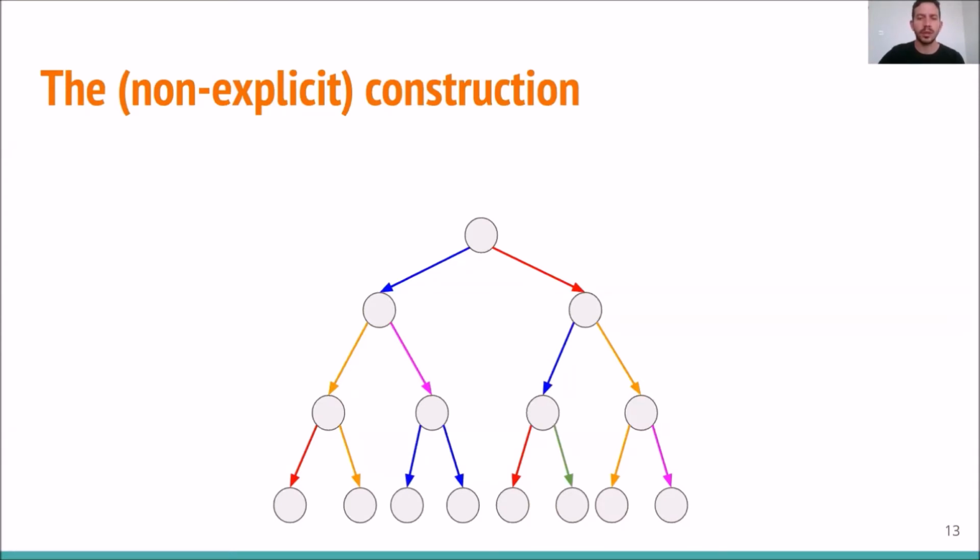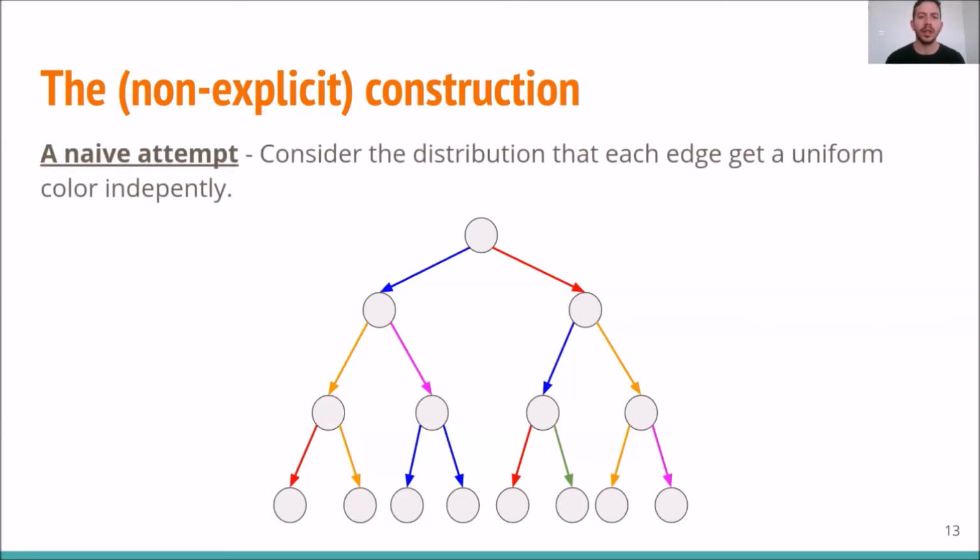Now, let's start with some naive attempt and consider the distribution where each edge gets a uniform and independent color. Now, if we have a palette of size C and think of C as constant, the probability that two edges will get a different color is 1 minus 1 over C. And so the probability that they get the same color is 1 over C. It means that in expectation, we are expecting to see 1 over C fraction of adjacent edges that have the same color.